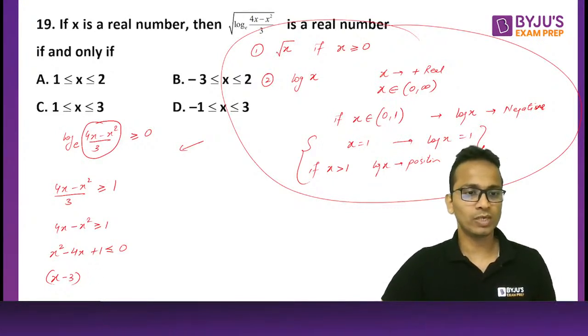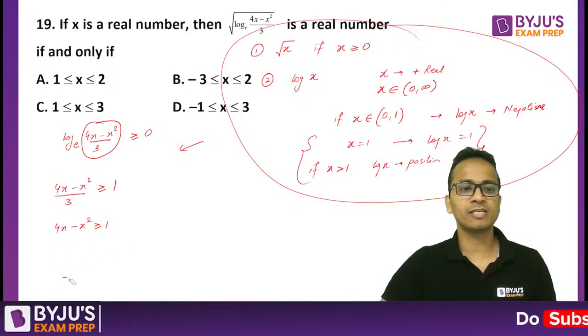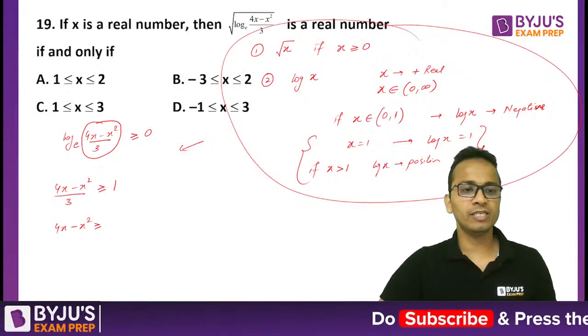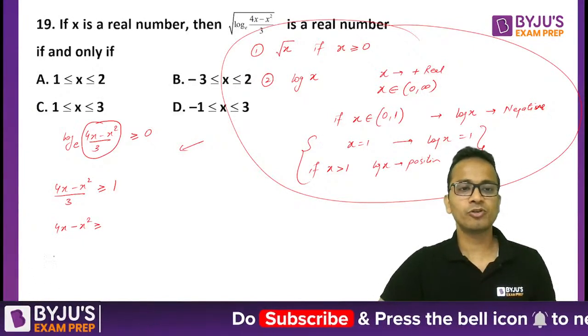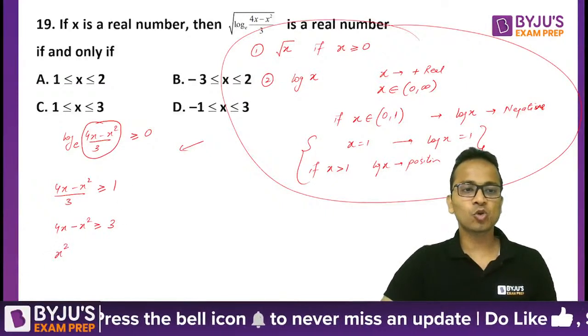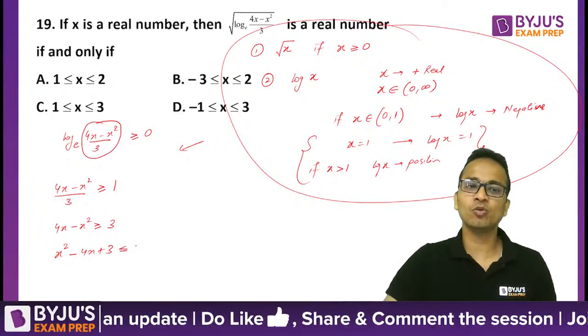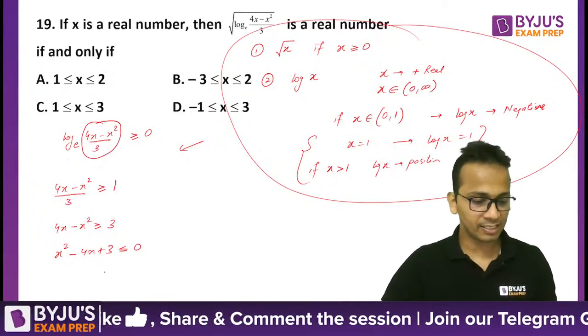Wait. Oh, one second. I made a small error, a very small error. It should be 3 on the right hand side, because I've taken 3. So it will be x square minus 4x plus 3 should be less than or equal to 0. Now you can factorize this.